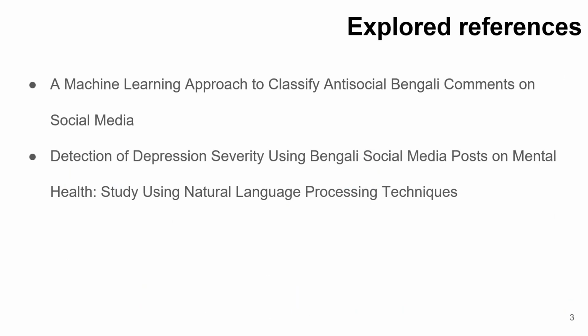We have explored some papers to understand the concept. The first paper that built our interest in the field was a machine learning approach to classify antisocial Bengali comments on social media. The paper demonstrates the methodology and ways of using NLP to detect antisocial comments.